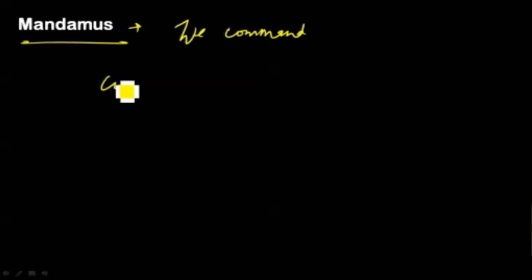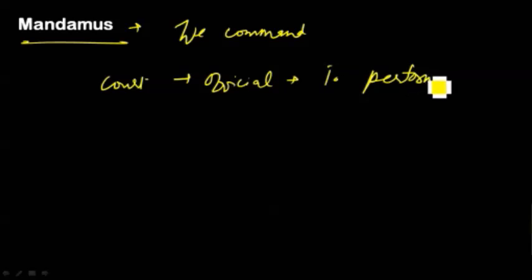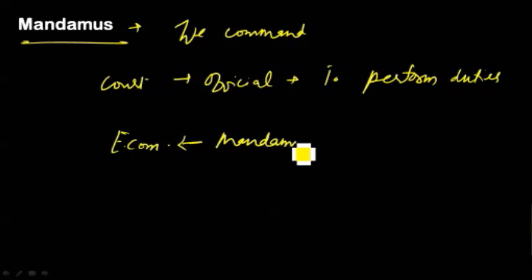So the next writ is mandamus. The meaning of mandamus is we command. So this is a command, that is, an order issued by a court to a public official, asking him to perform official duties that he has failed or refused to perform. That means if any public official, for example an election commissioner, has not performed the official duties, the court can issue mandamus and direct him to perform the duties designated to him according to the Constitution and also the rule book. And this power to issue mandamus is available against a public body, a corporation, an inferior court, a tribunal, or the government for the same purpose.